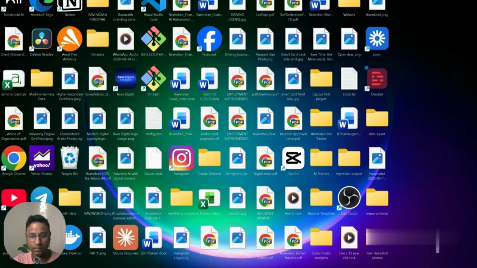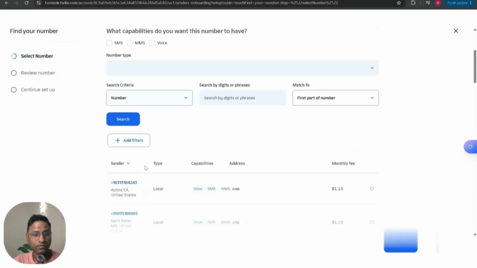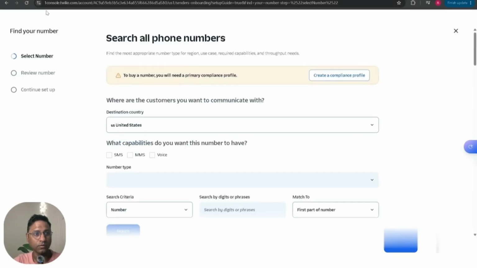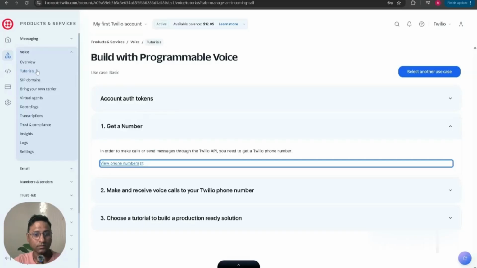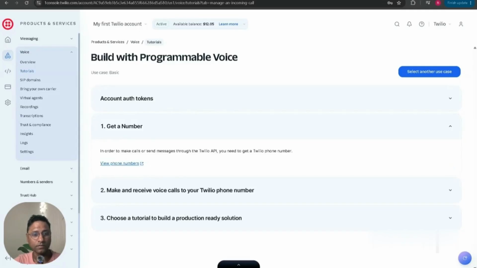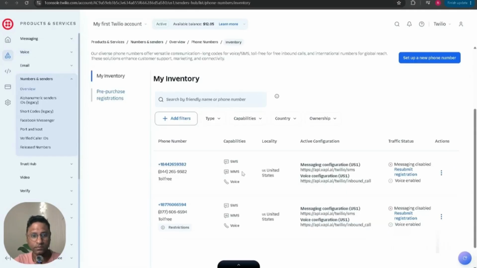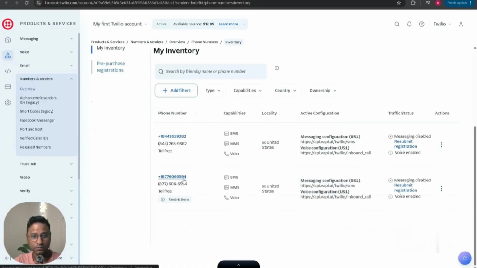Twilio is actually where you buy separate phone numbers. If you go and search in the Twilio console, it looks like this. It has a lot of phone numbers that you can buy. I've purchased 2 phone numbers, 6594 and another one. In this, you can make some voice calls, but I haven't done registration yet. That will be a separate step that I will show you later.